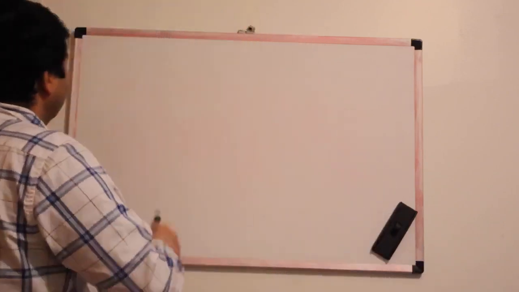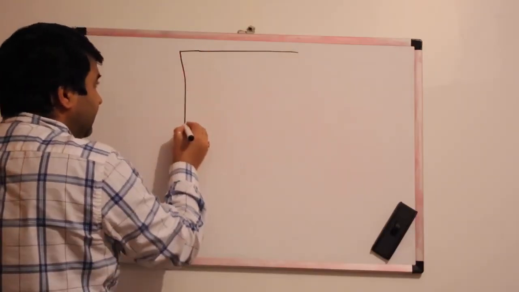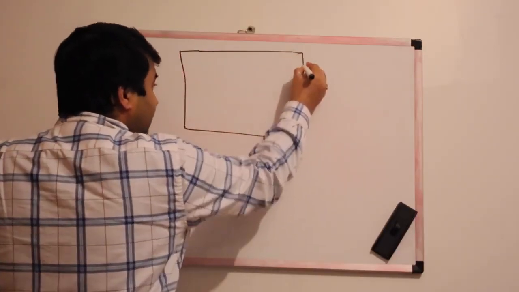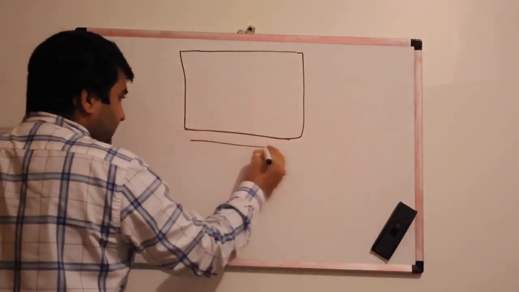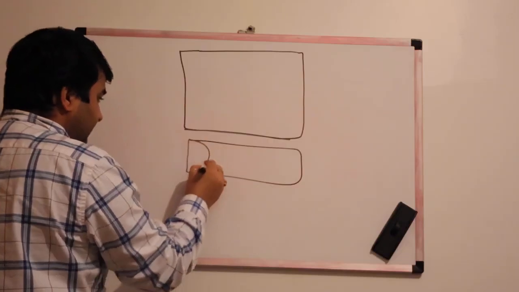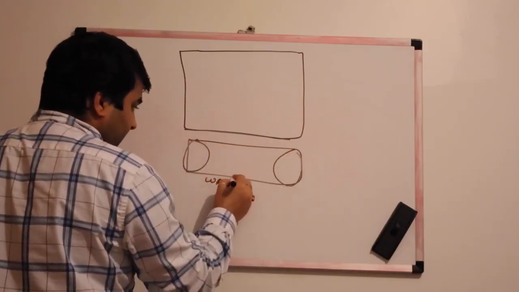So what is a wave engine? If we look carefully, suppose this is the wave engine.